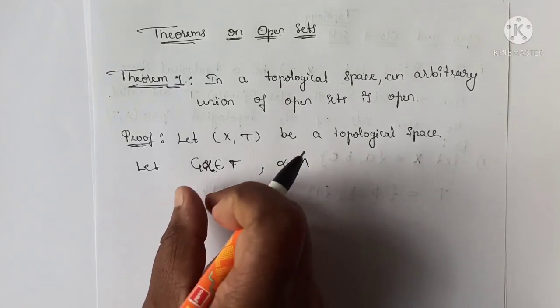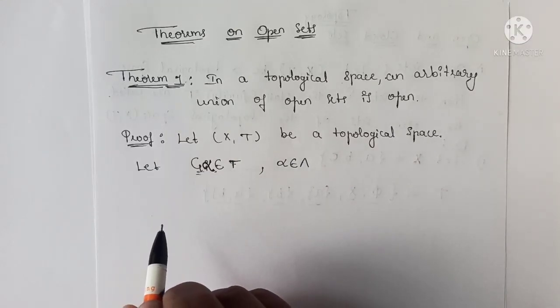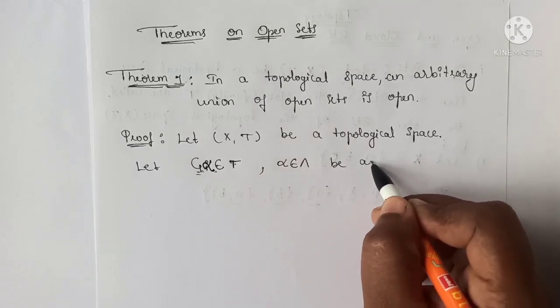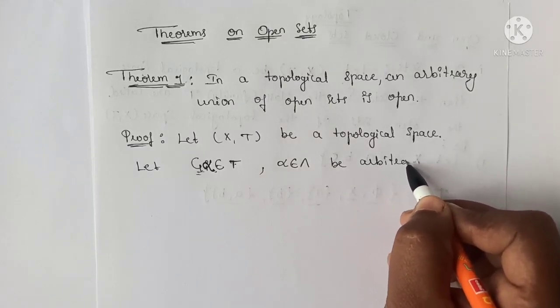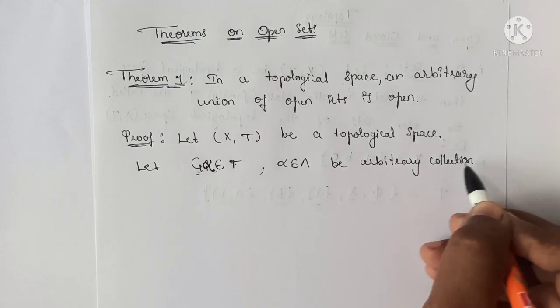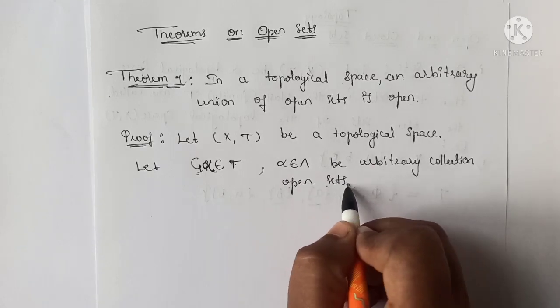So that means it is the collection of all the open sets, an arbitrary collection of open sets.